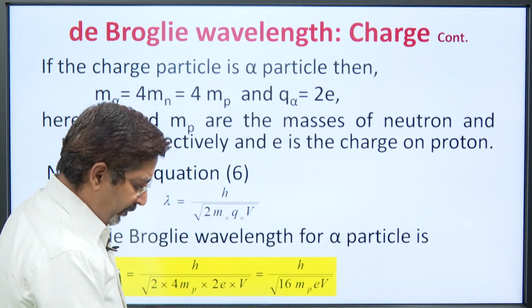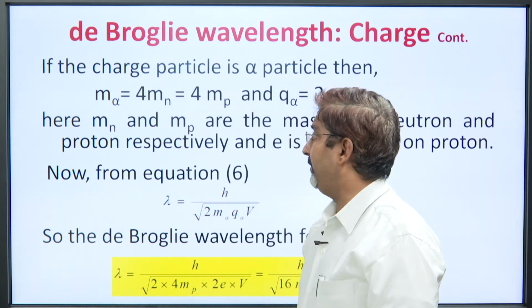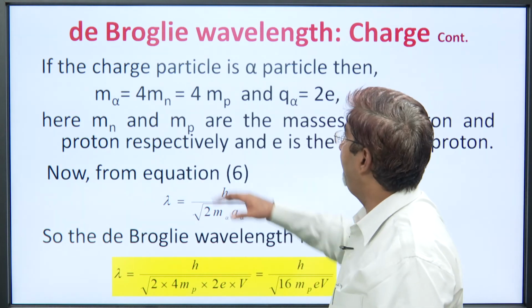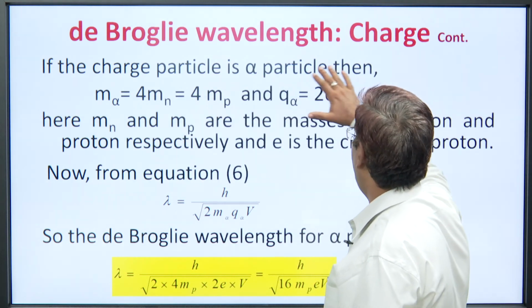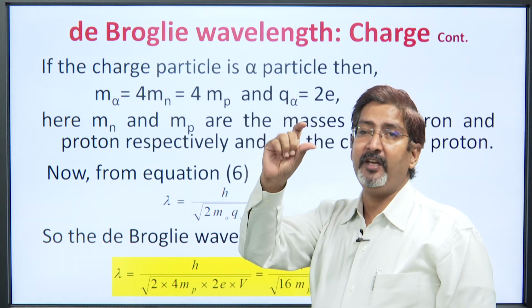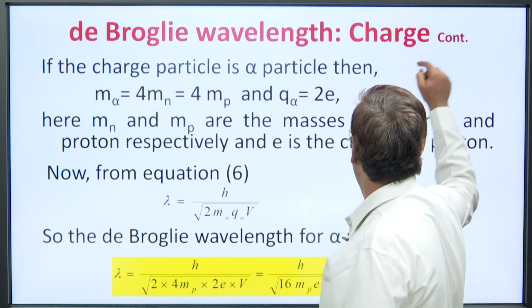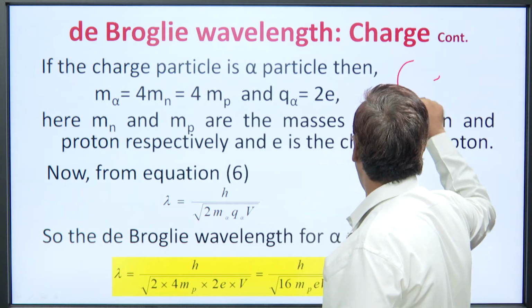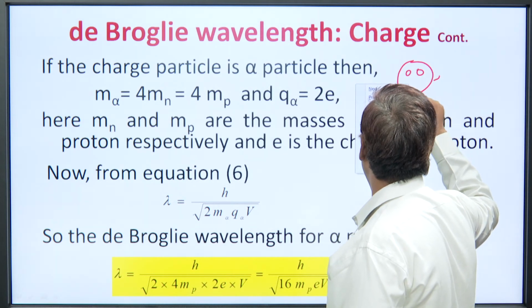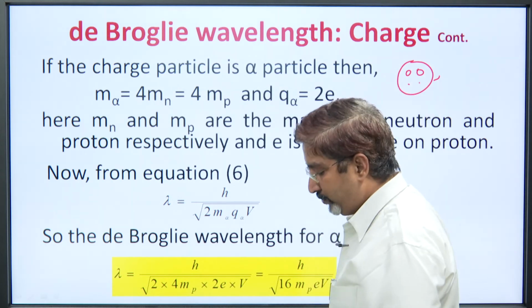Again the question comes for the alpha particle, many times. So, we must know what an alpha particle is. Now, if the charged particle is an alpha particle, the alpha particle is the nucleus of helium, that is having 2 protons and 2 neutrons.